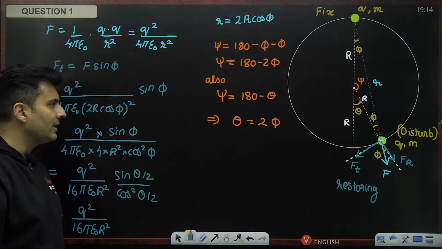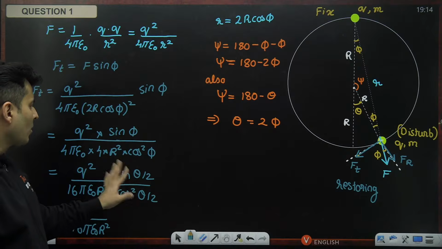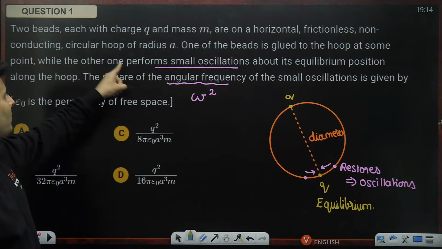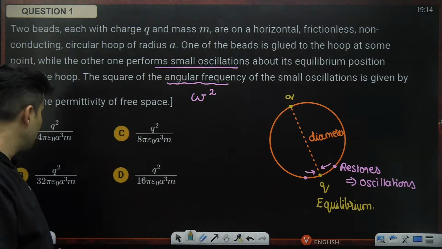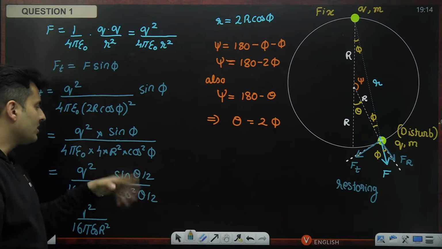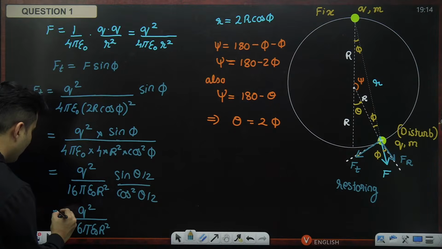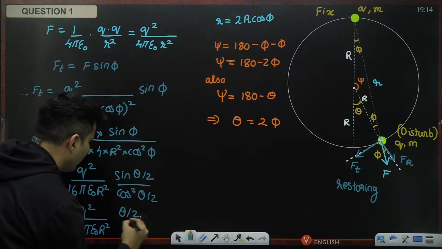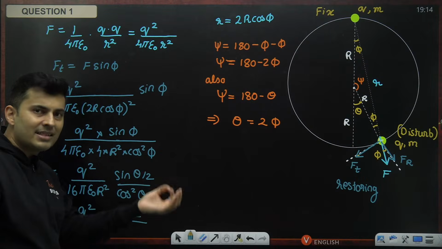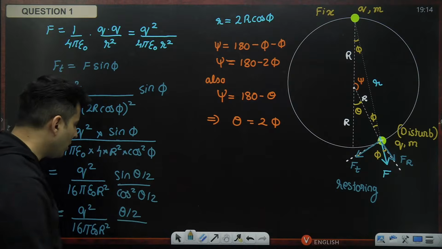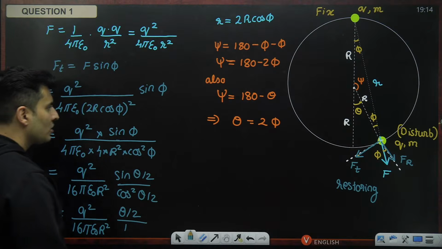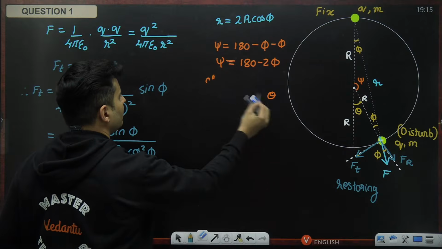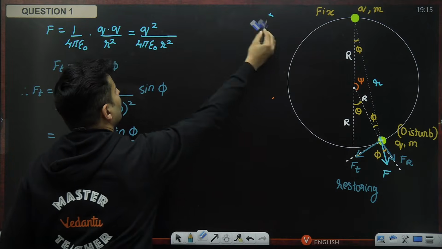Observe now, what is sine theta by 2? Because the angles are small, it was given in the problem for small oscillations, so theta is small. So sine theta by 2, I can approximately say, is theta by 2. And cos of a very small angle is roughly 1.